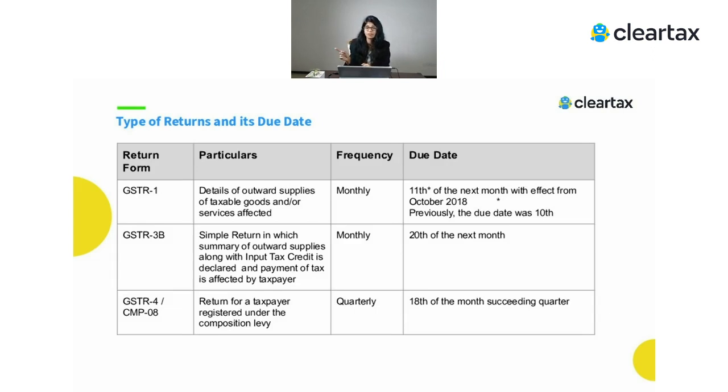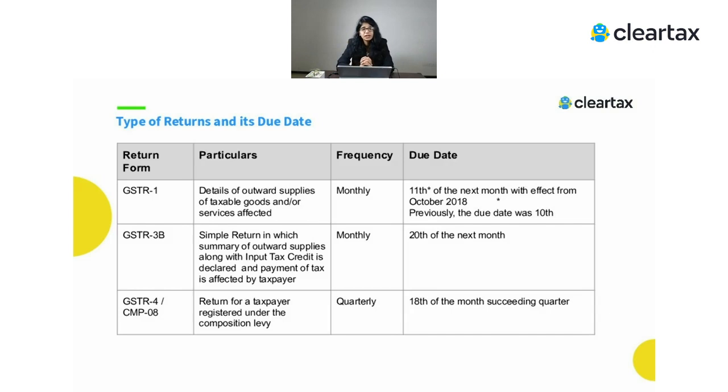Example, if I'm supplying to a registered person, it will come in your GSTR 1. If I'm supplying to an unregistered person, it will come here in GSTR 1. If I'm doing some exports, it will again come in your GSTR 1. If I talk about some nil rated supply or exempted supply or non-GST supply, because again it's my outward supply, it will come over here. There could also be cases when I have supplied something to my customer and now the person is returning some of the goods and I raise a credit note. Whenever I'm raising a credit note, that will also be part of your GSTR 1. So all the transactions which I'm doing with the customers will come in your GSTR 1.